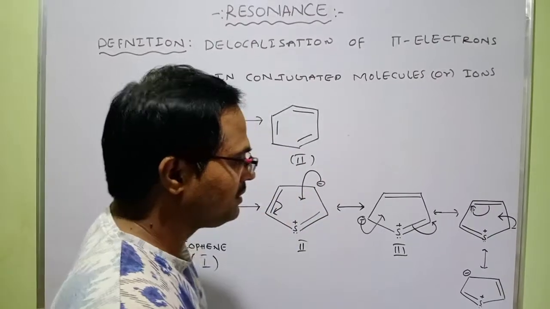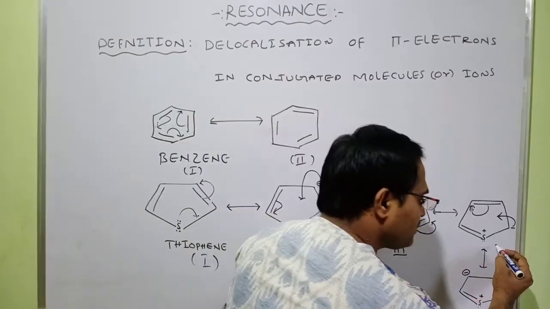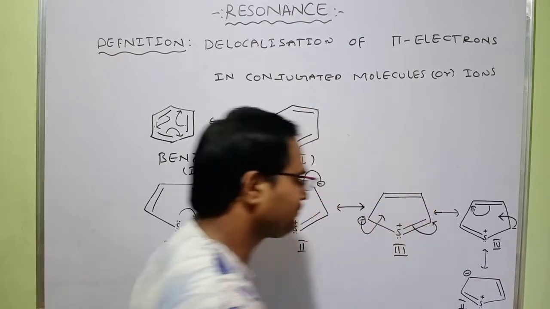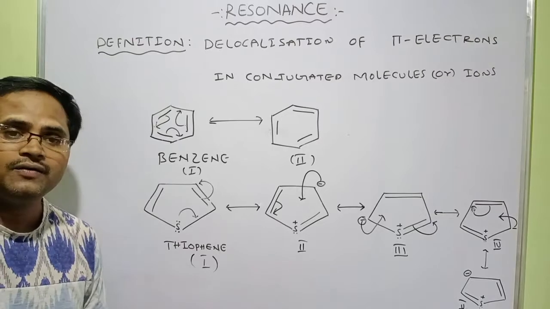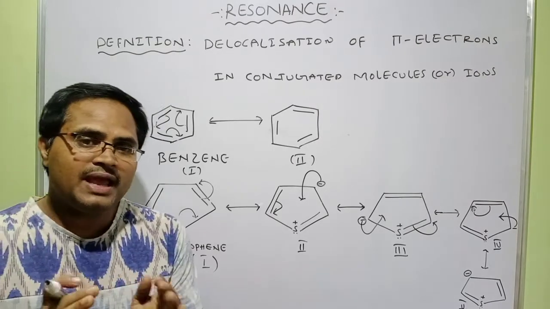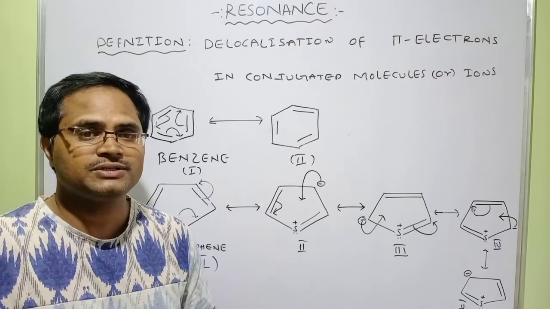Negative charge here. So finally, this is what the resonance structure will get. This is resonance structure 4. This is resonance structure 5. So for thiophene, you are getting 5 resonance structures. As long as you increase the number of resonance structures, stability also will be increased that much.